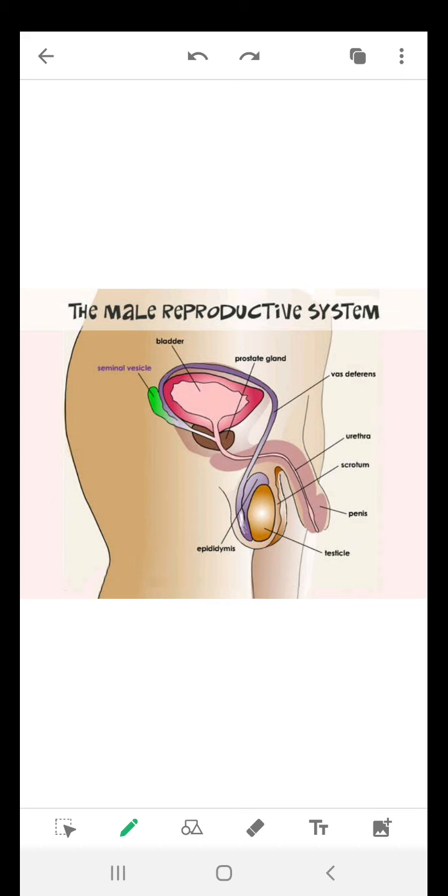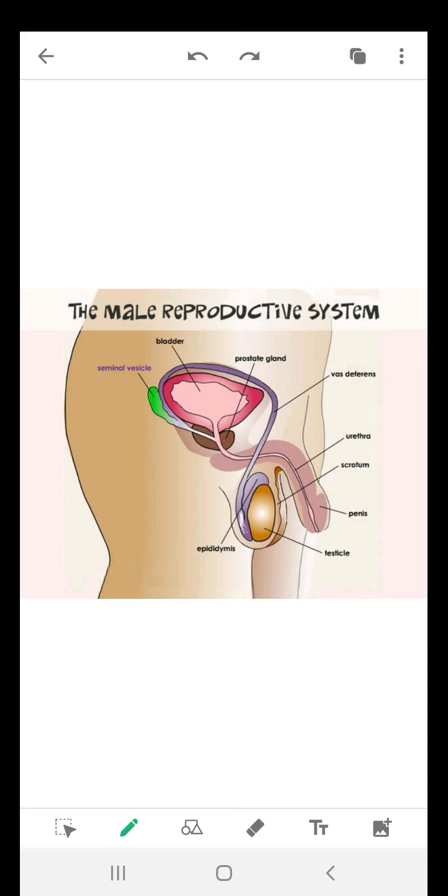But here, hormones are chemicals which are produced inside our body and which control all the activities and all the functions in our body. These are the hormones, the chemical substances present inside our body, right? So the male sex hormone is testosterone, which is produced by the testes. So testes have two functions. Number one, production of sperms. Number two, production of the male sex hormone, that is called testosterone, right?